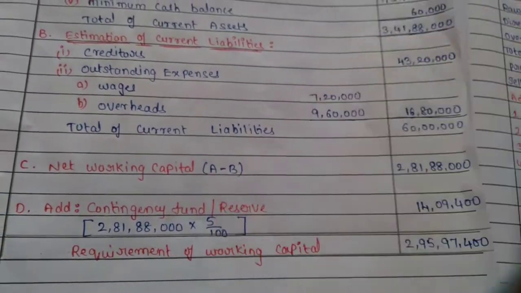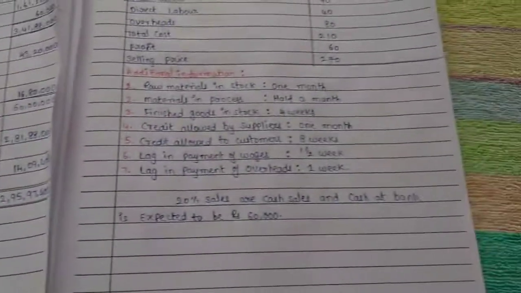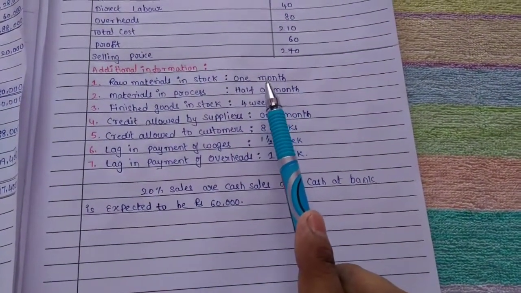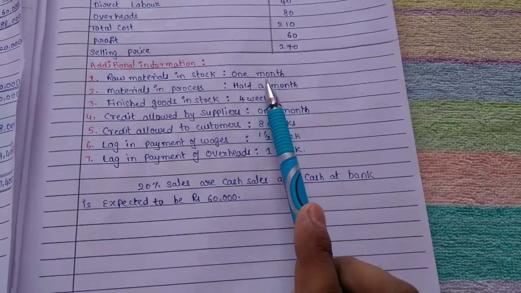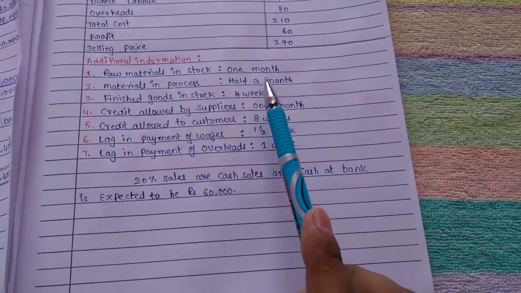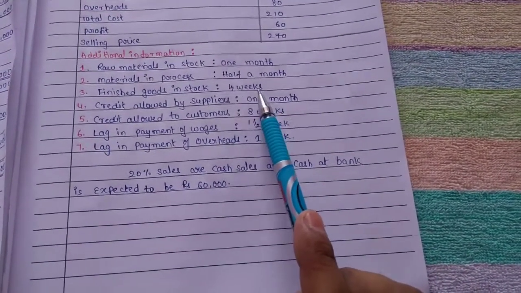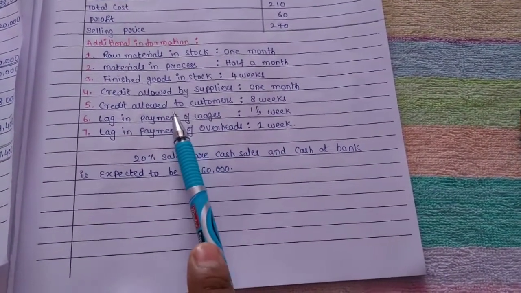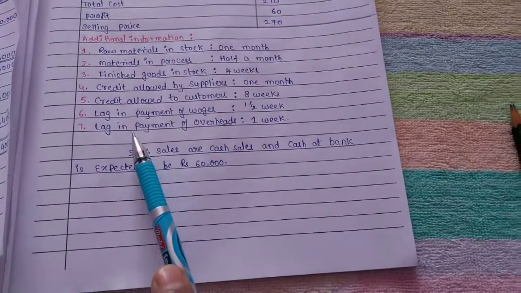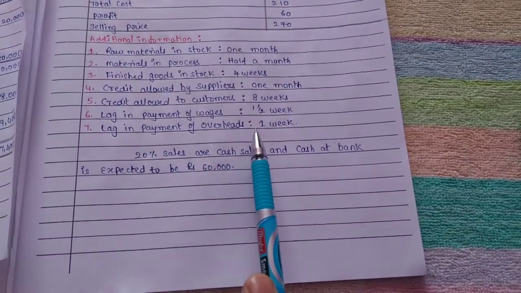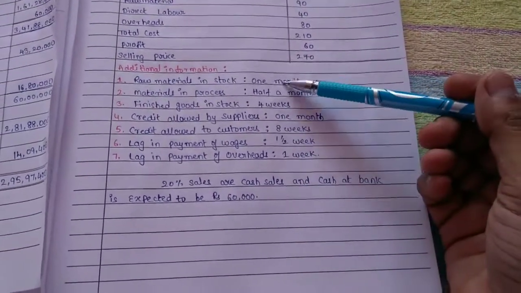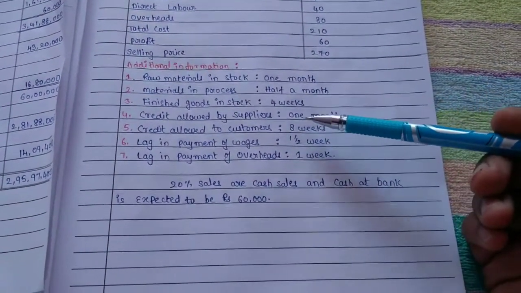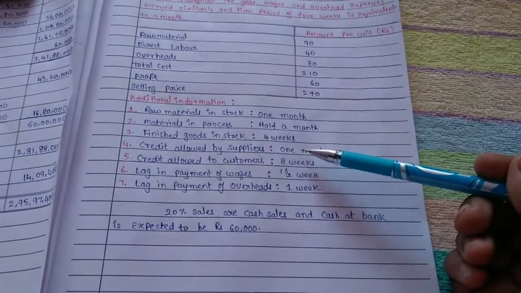If you observe in the problem, some of the additional information is given in months and some in weeks. Finished goods in stock, lag in payment of wages, credit allowed to customers, and lag in payment of overheads are all in weeks.